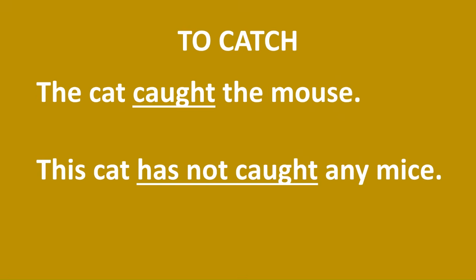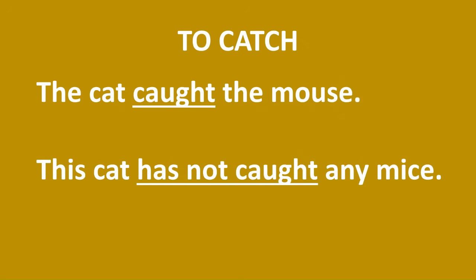The verb catch, past tense and past participle are both caught. These are called strong verbs or irregular verbs. All this you will know when you go to the lexical verbs video. Here we have the simple past first. The cat caught a mouse. So we are using past tense, caught a mouse. We know it is only in the past. No effect on the present.